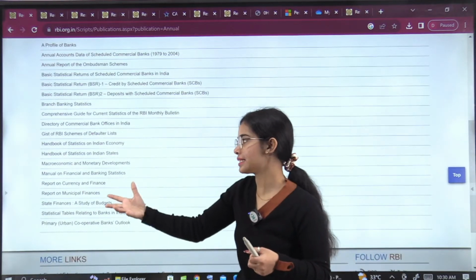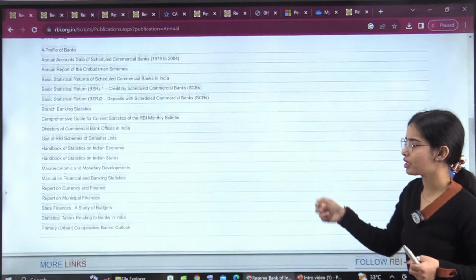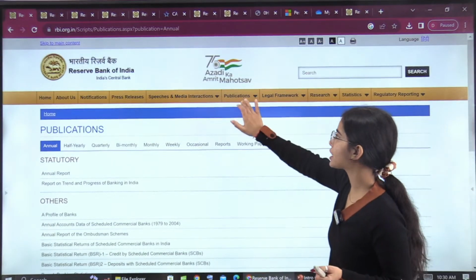Then the report on currency and finance, that is important. So these are the important reports. Only 4-5 reports in the annual section are important.